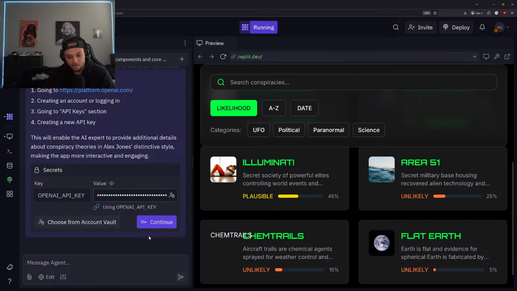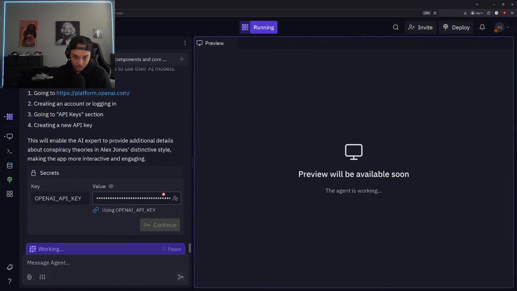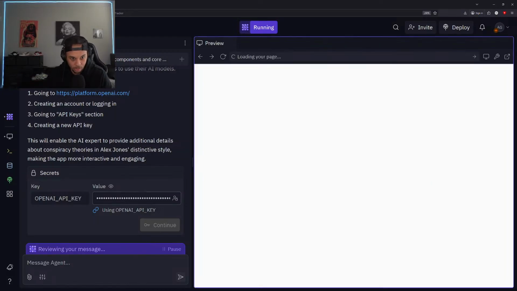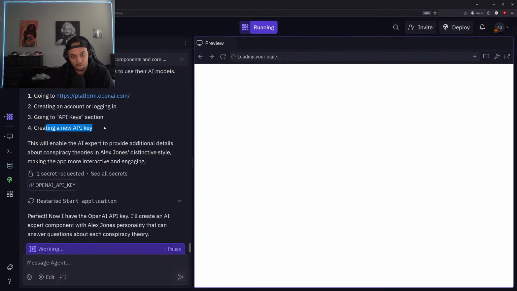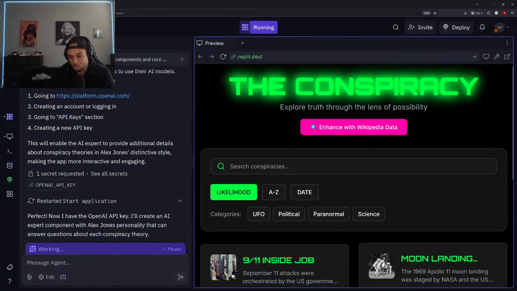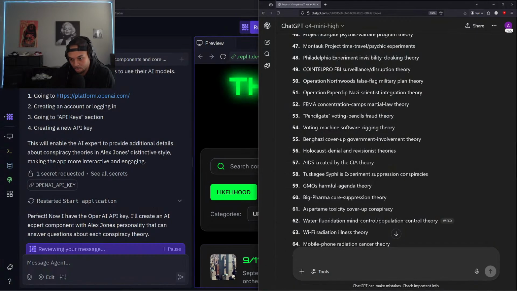That's cool. All right. So now it's just asking us for the OpenAI API key. I've already added mine into Replit, but if you were using Replit and you wanted to add AI integration, it'll just guide you in that direction. You can see here, lets you know, go to this website, create an account, get API keys, etc. So everything is broken down. So you don't need actually any experience at all to knock this out.